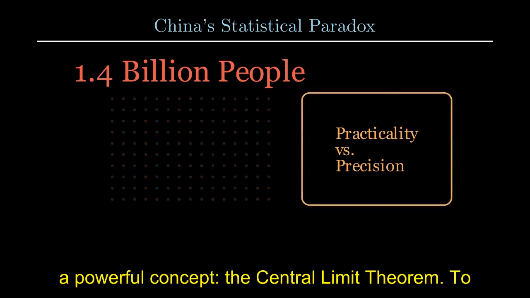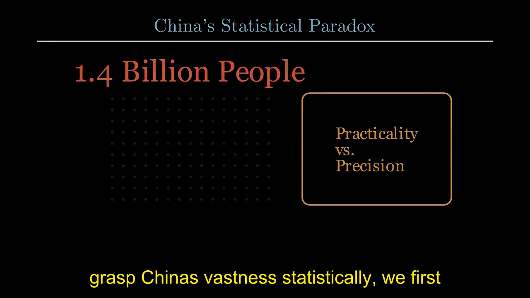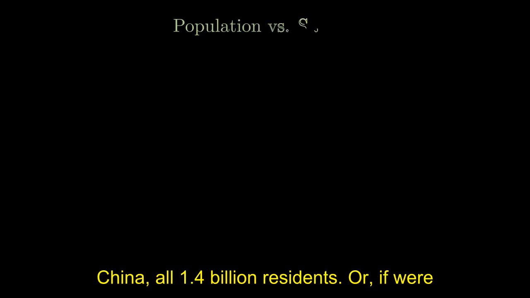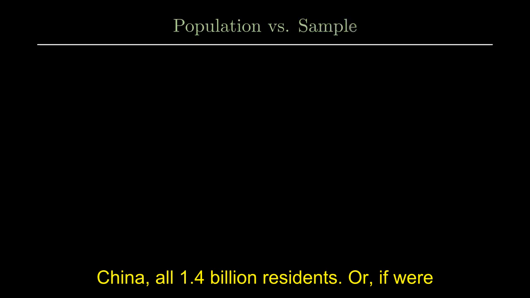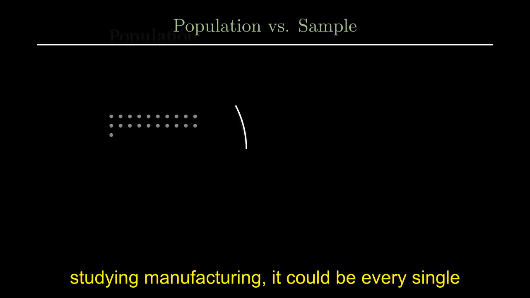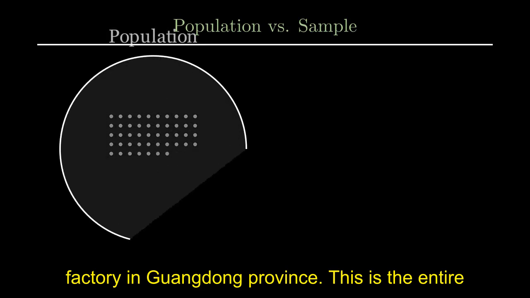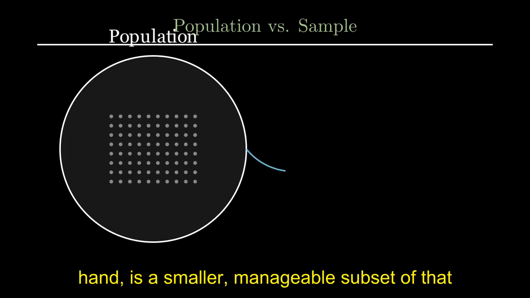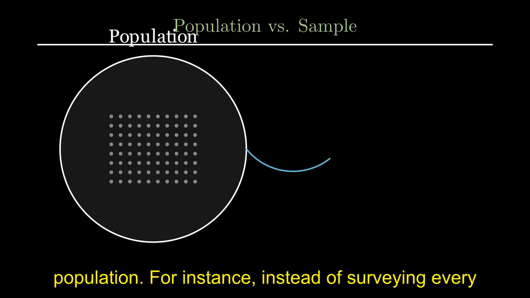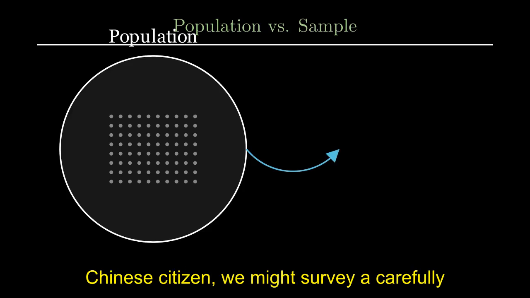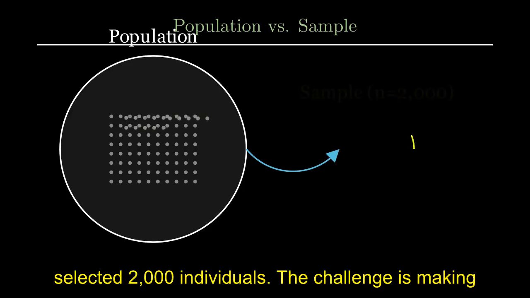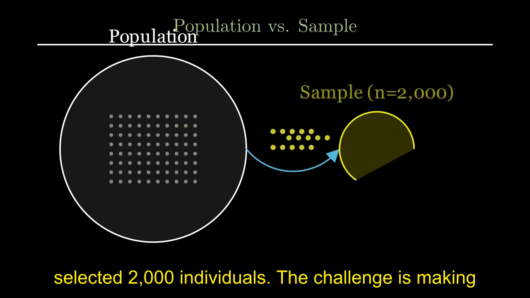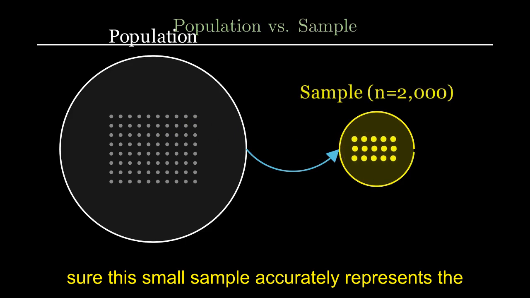To grasp China's vastness statistically, we first differentiate between a population and a sample. Imagine our population as every single person in China, all 1.4 billion residents. Or if we're studying manufacturing, it could be every single factory in Guangdong province. This is the entire group we're interested in. A sample, on the other hand, is a smaller, manageable subset of that population. For instance, instead of surveying every Chinese citizen, we might survey a carefully selected 2,000 individuals. The challenge is making sure this small sample accurately represents the enormous whole.